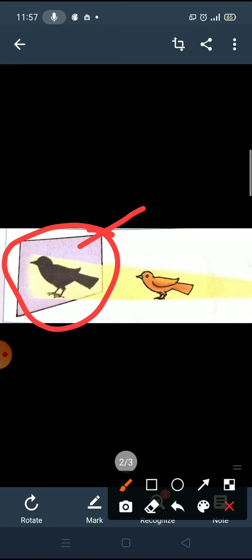Now there are some characteristics of the shadow. The shadow is always cast by objects, and shadow color is always black or gray, it will not be colorful. Okay, second thing, for making shadow an opaque object should be there. If you take a transparent object, then shadow will not form clearly.